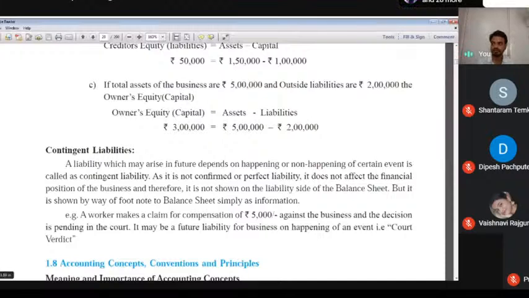Who can explain the first point? What is meant by transaction? Who can explain? What is meant by transaction? If you understand all the points very well, then definitely you know transaction, monetary transaction.